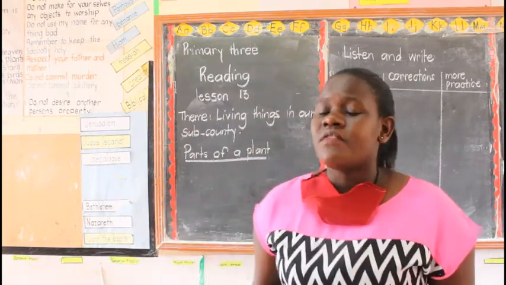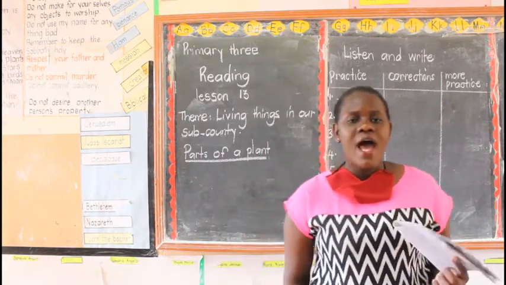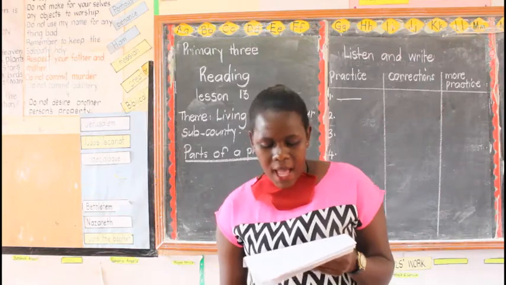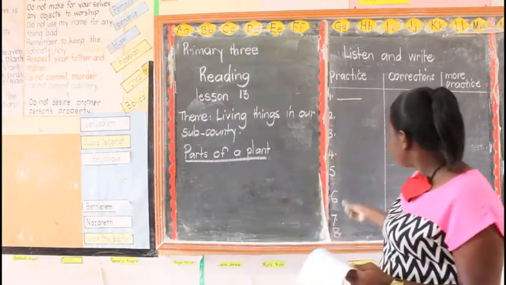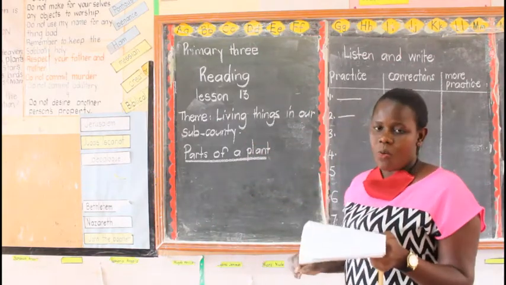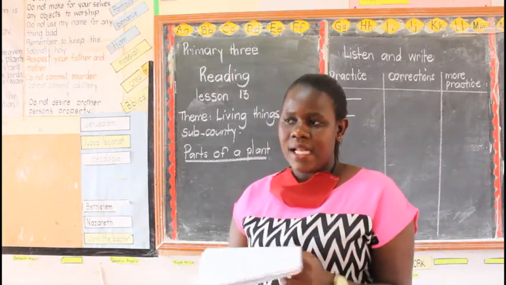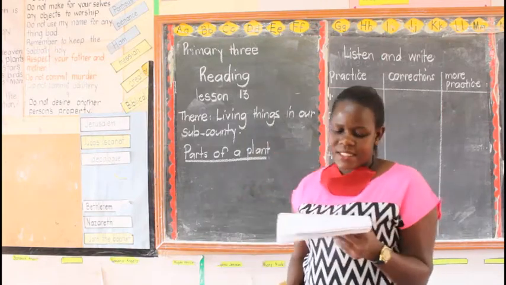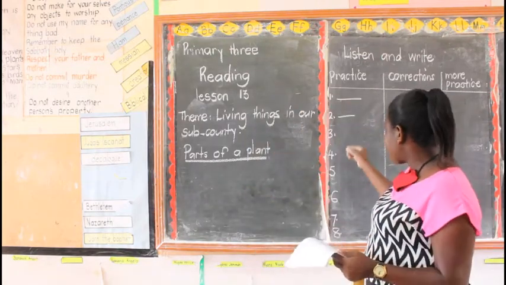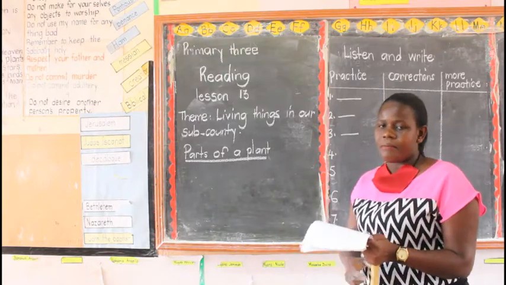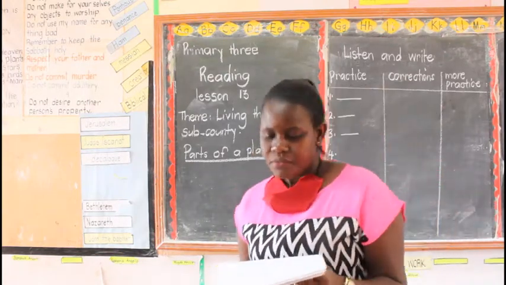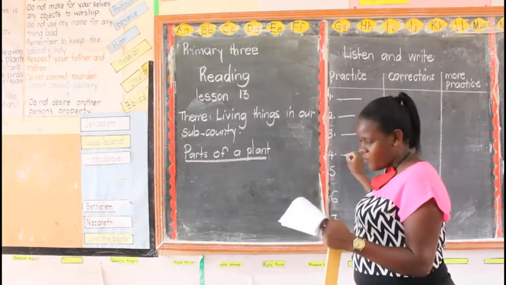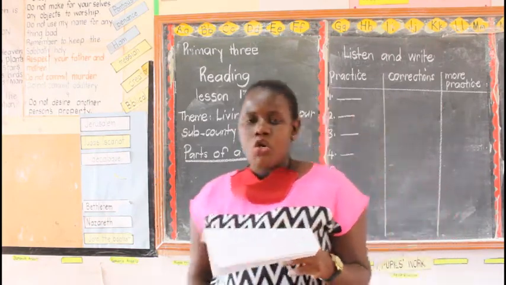Leaves, flower. Number 2, flower. I said number 1, leaves. Number 2, flower. Stem. Stem, that is our number 3. Stem, are you there? Number 4. Number 4, roots.